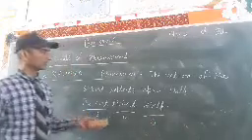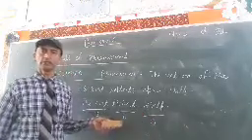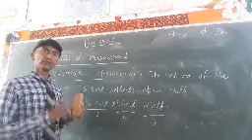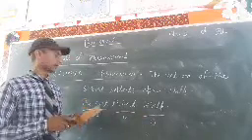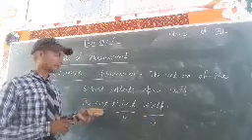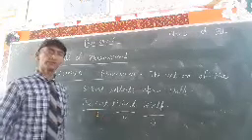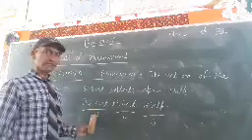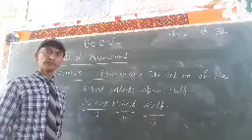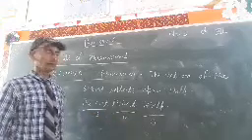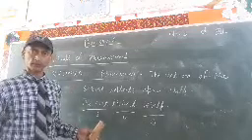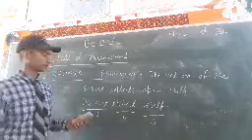Now the cat and itself are referring to the same thing, and that is the cat. So whenever in a sentence the subject and object are referring to the same person or thing, that will be a reflexive pronoun.